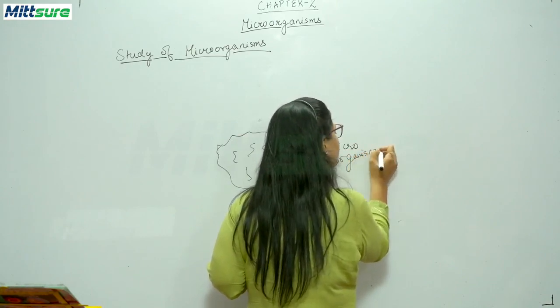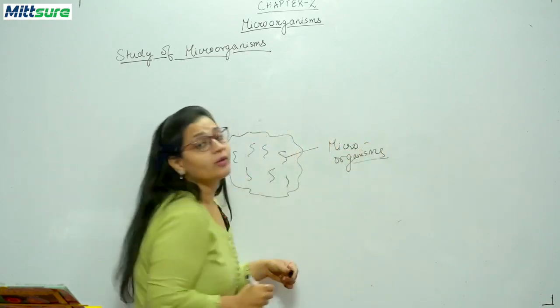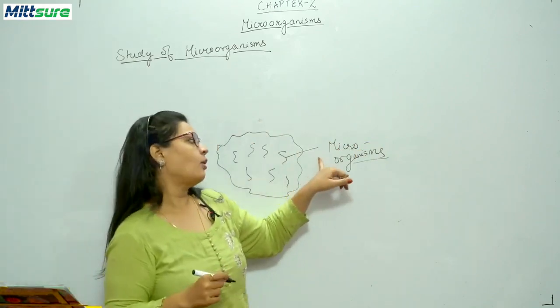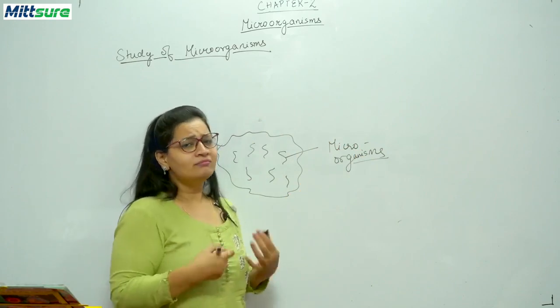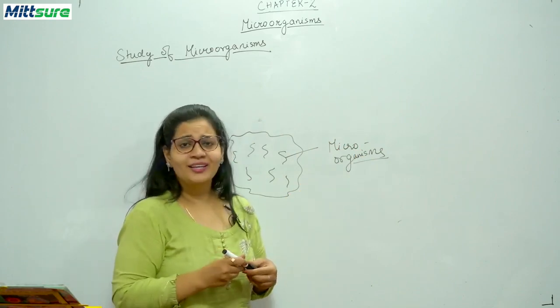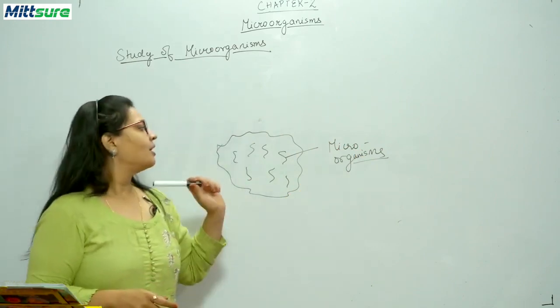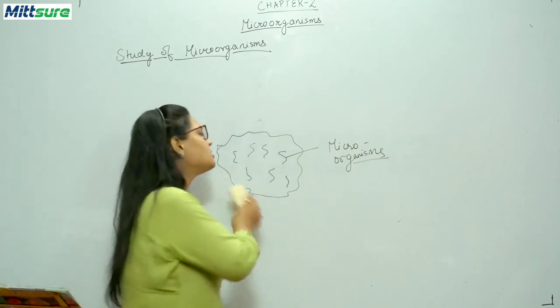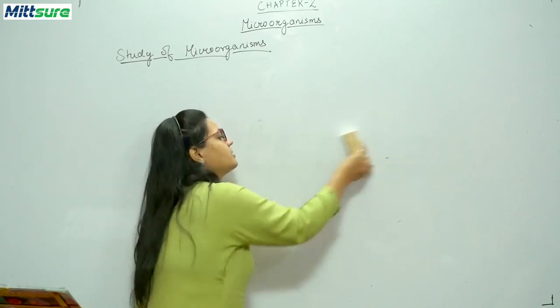So he was the person who gave this term microorganism to these small beings, because micro means small and organism means living body. Okay, so he was the person who discovered the existence of microorganisms.